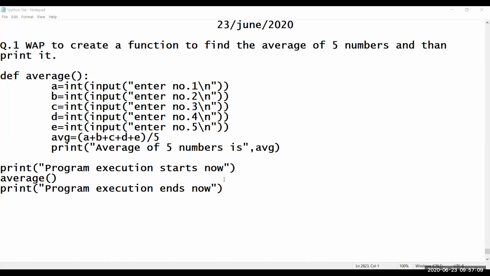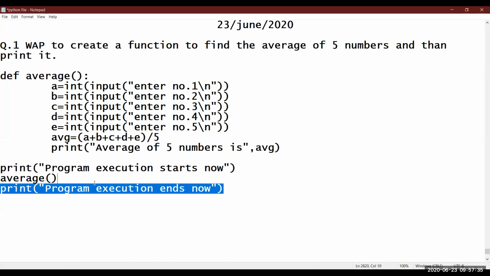Now, since we have discussed and recalled yesterday's class question, that means by using this method, by using a non-argumented function without returning anything, you can simply put the code in the function, then you will be able to find it and do it. And do remember, once the function is created, you can use it again and again. You can call it again.